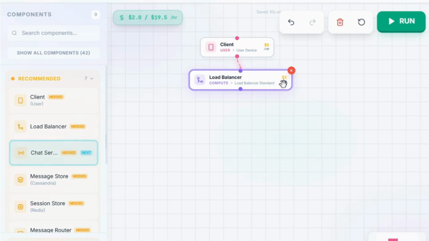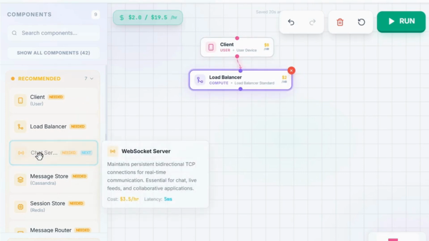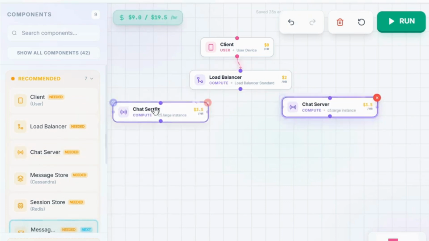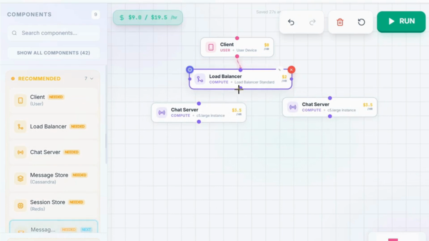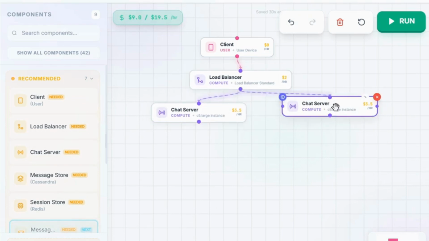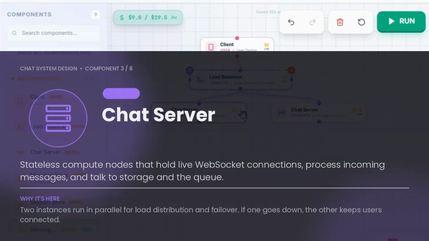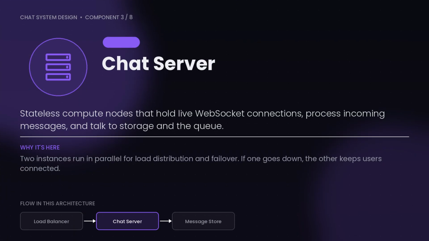So basically, a load balancer is a server itself, which is responsible for managing the load coming from the client side and distributing it across the various servers that we have in our architecture. For simplicity, here we will be considering two servers in our architecture, and the load balancer will be connected to each of them so that it can route the load to each of these servers. So it basically distributes the load between our servers so that one server does not get overwhelmed.